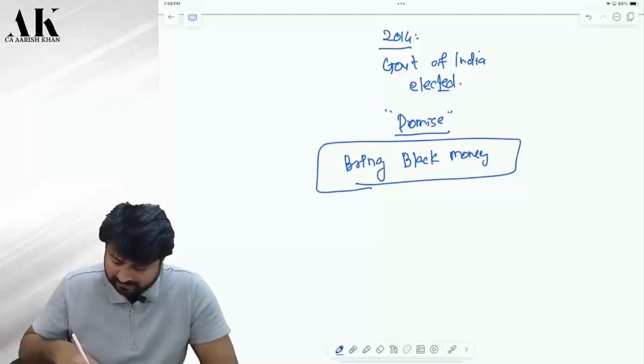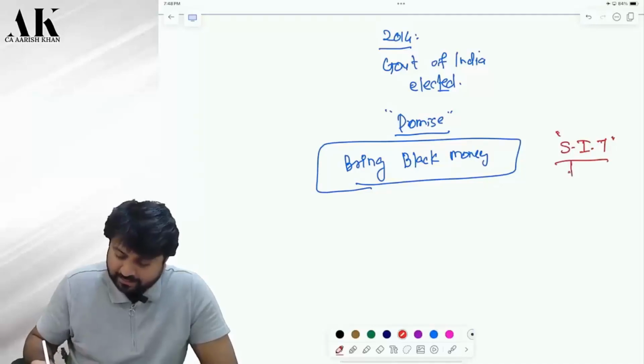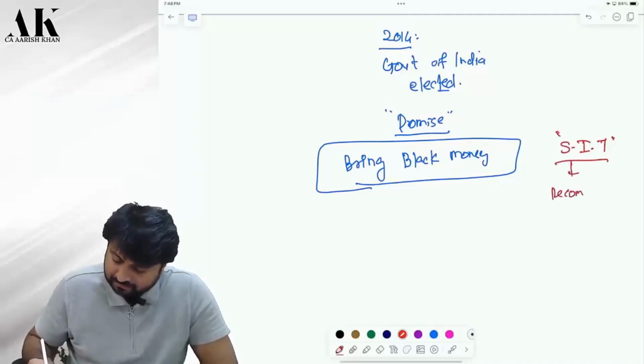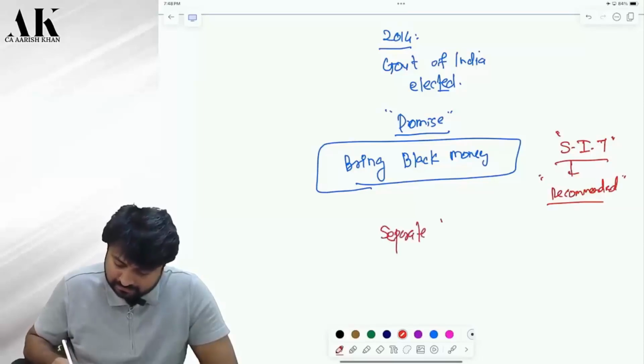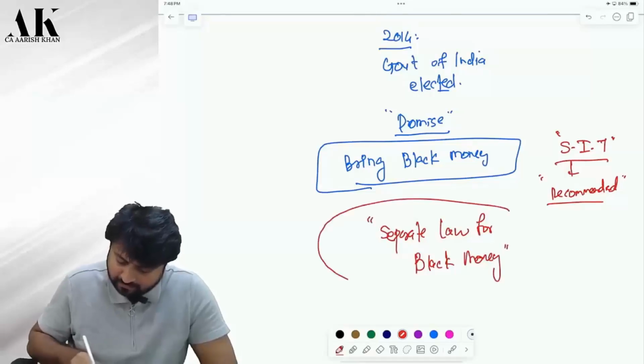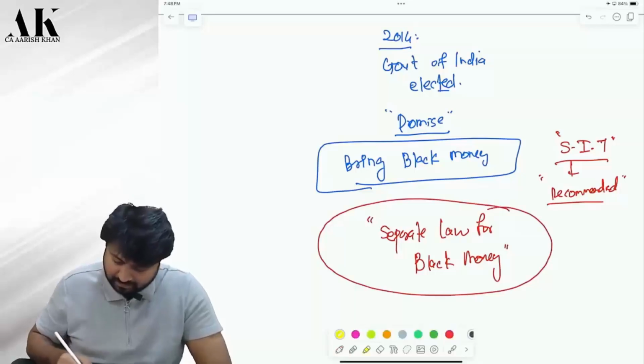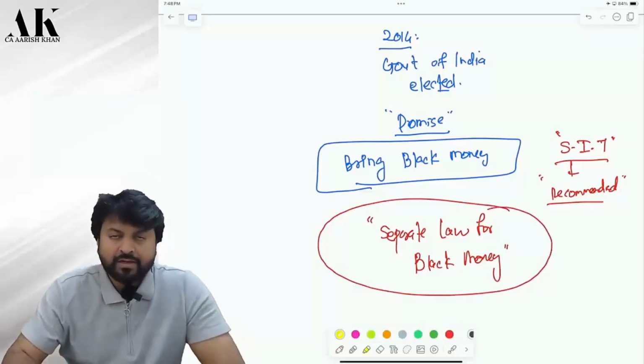So for that purpose, they made an SIT also, a special investigation team. And that SIT recommended that make a separate law. Separate law for what? Black money. Why don't you make a separate law for black money? Now pay attention, please, all of you.